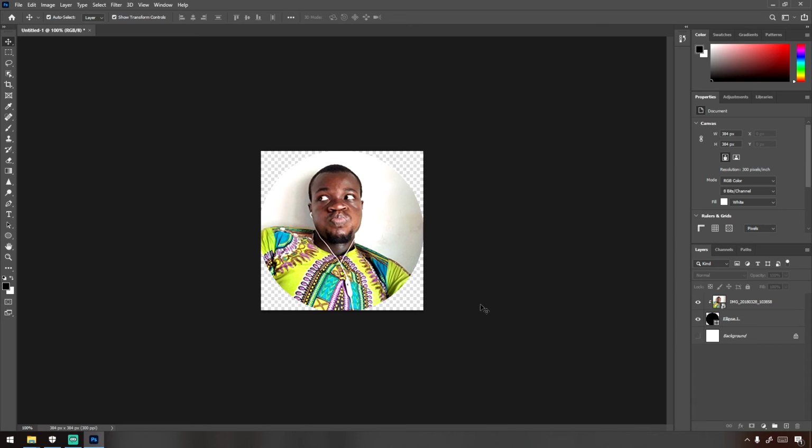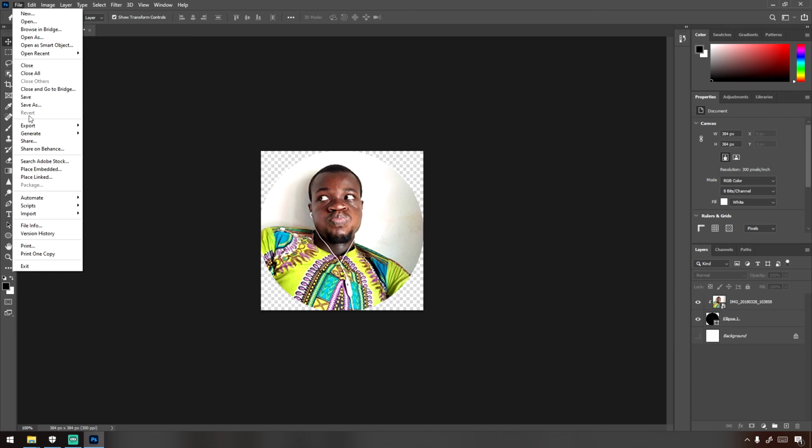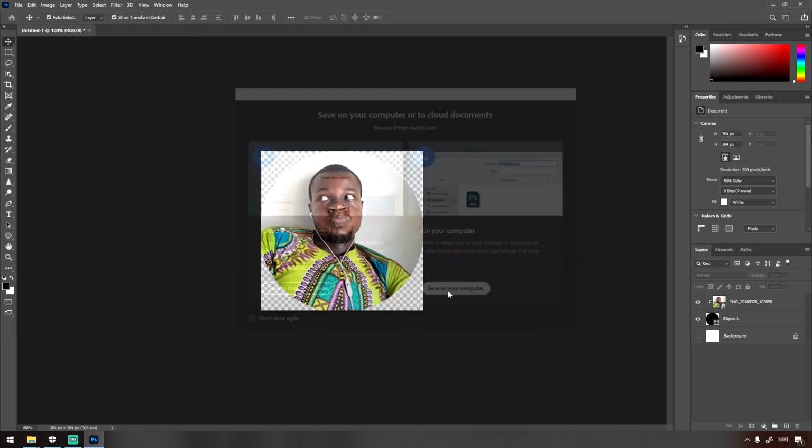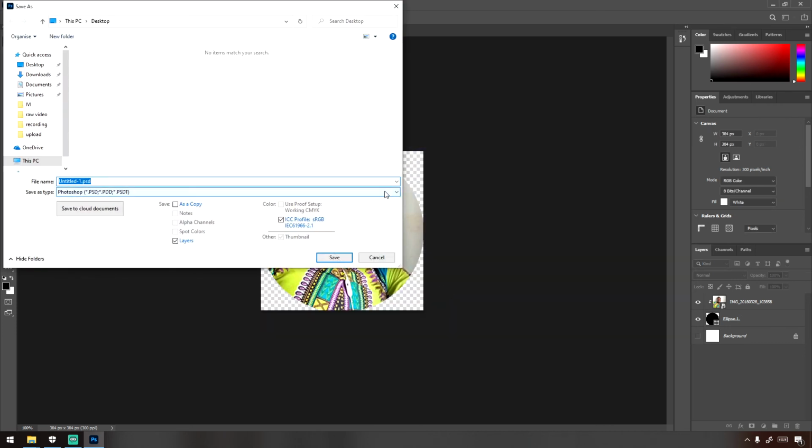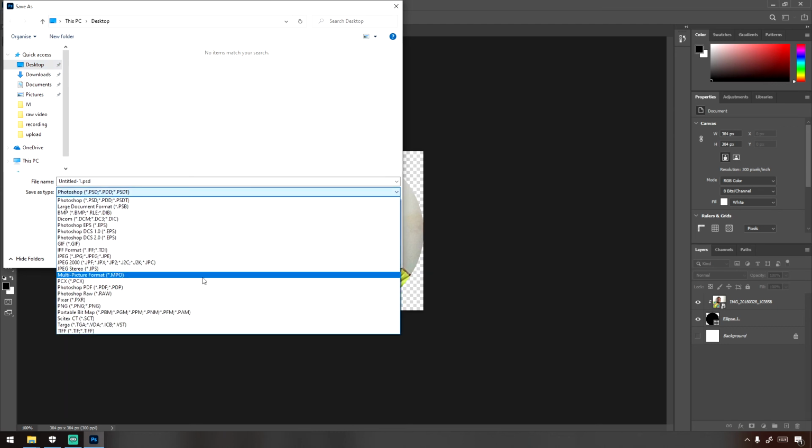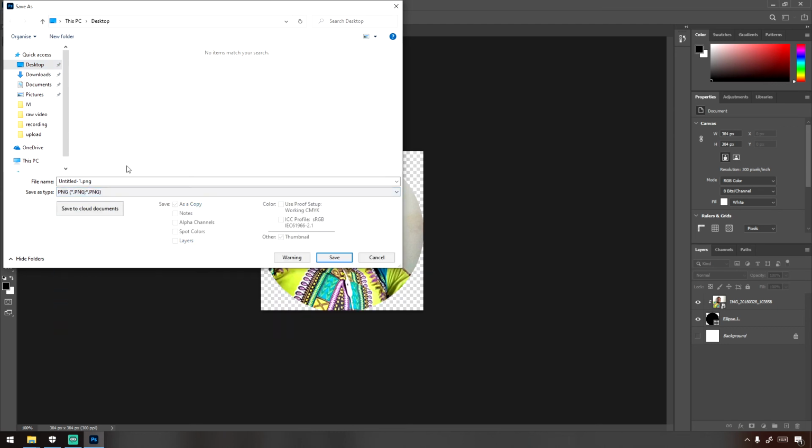The background is free, so go to File, then Save, and save on your computer, for example on the desktop. Click the arrow to choose the PNG format, maybe name it WhatsApp profile.